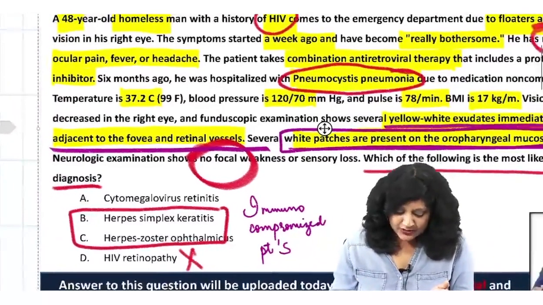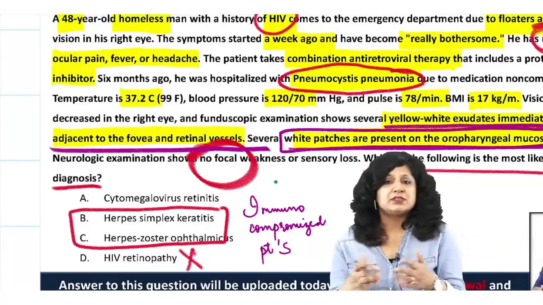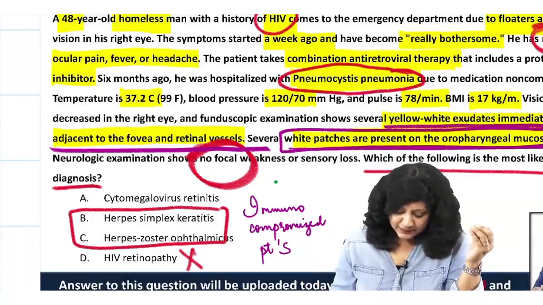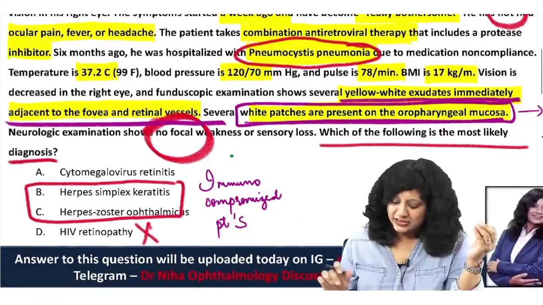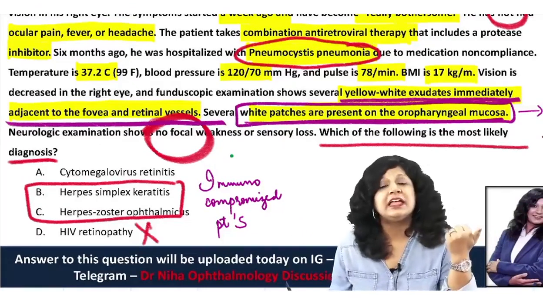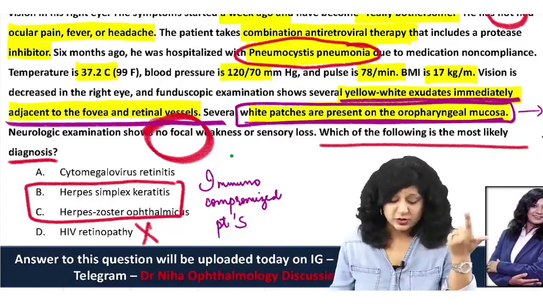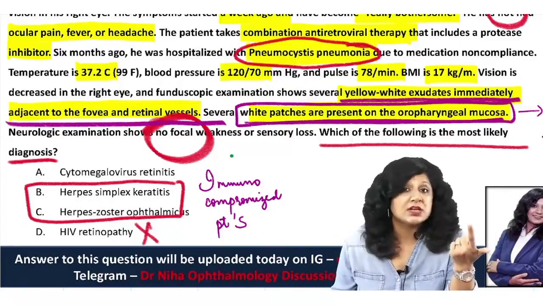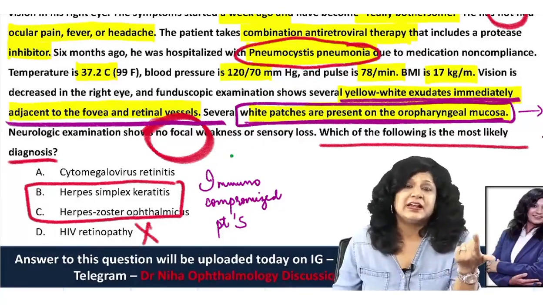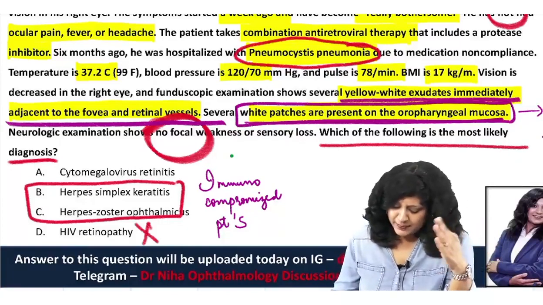Now you are not having any history of pain, fever or headache, because maybe this is just a local manifestation. Then we have the patient taking the antiretroviral therapy, that is including the protease inhibitor. So he is definitely having a diagnosis of HIV. He had a poor CD count because he has also suffered from pneumocystic pneumonia, right? And they have given you openly that he is a patient who is non-compliant, and the vitals are nearly normal.